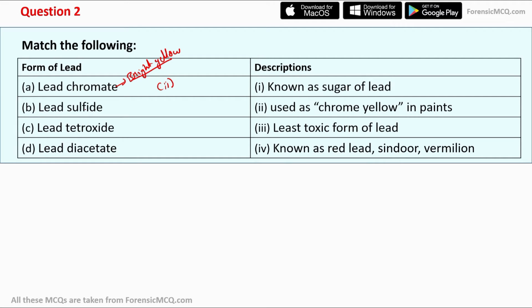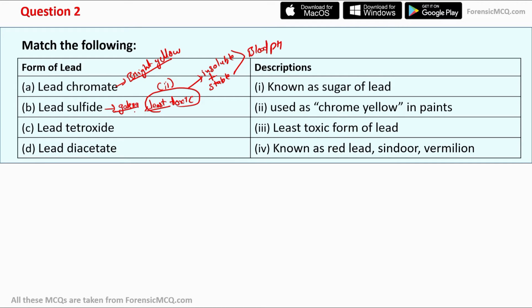Moving to the B part, that is lead sulfide. So lead sulfide is also known as galena, and it is the least toxic form of lead. And the least toxicity is due to two main reasons. First, it is insoluble and stable, and second, it is stable at blood pH.